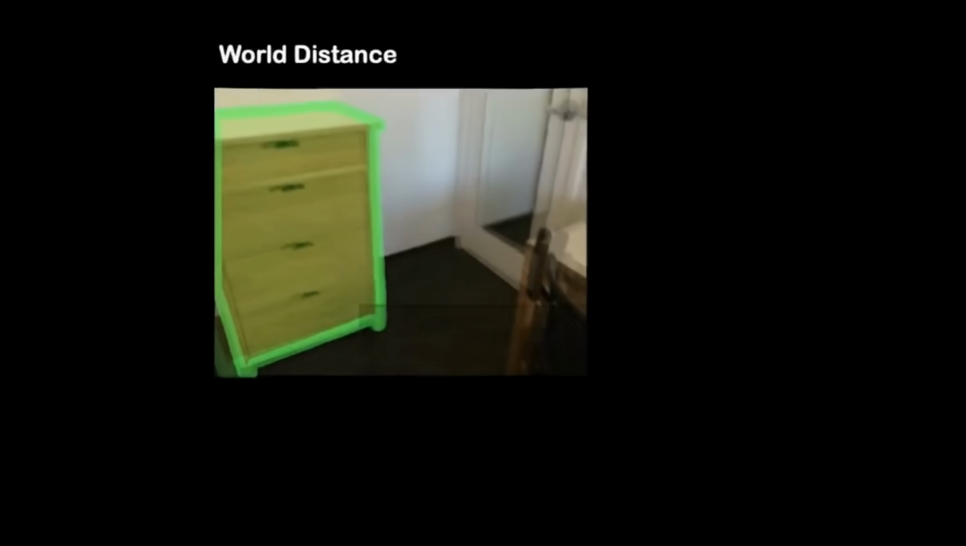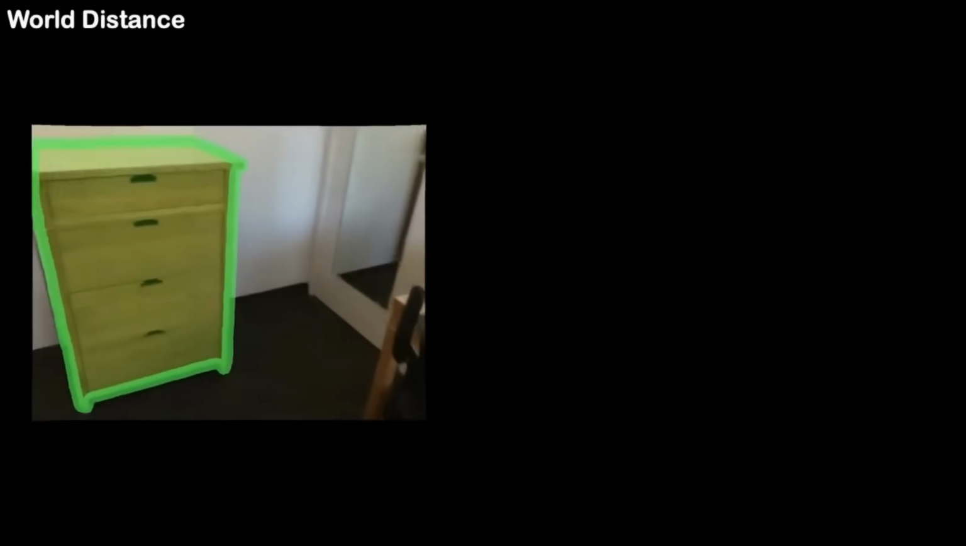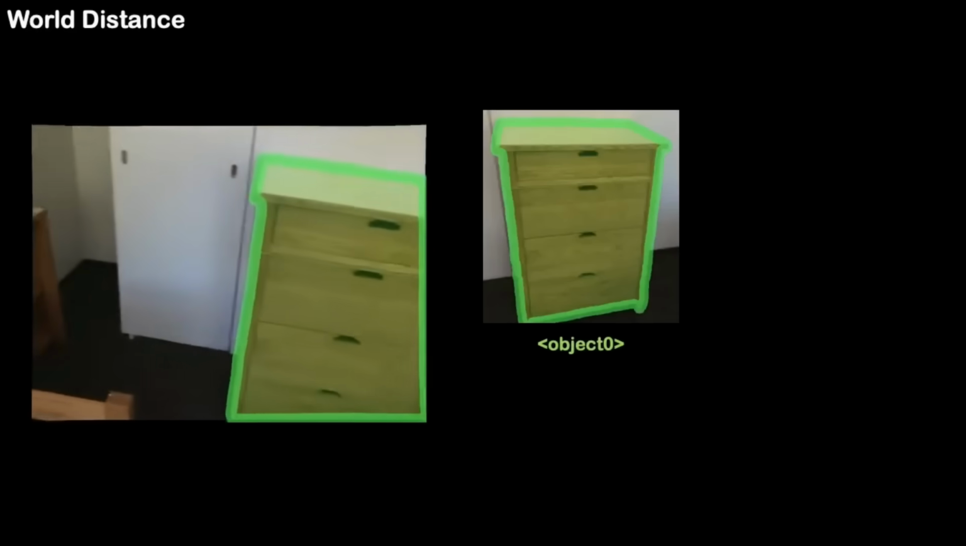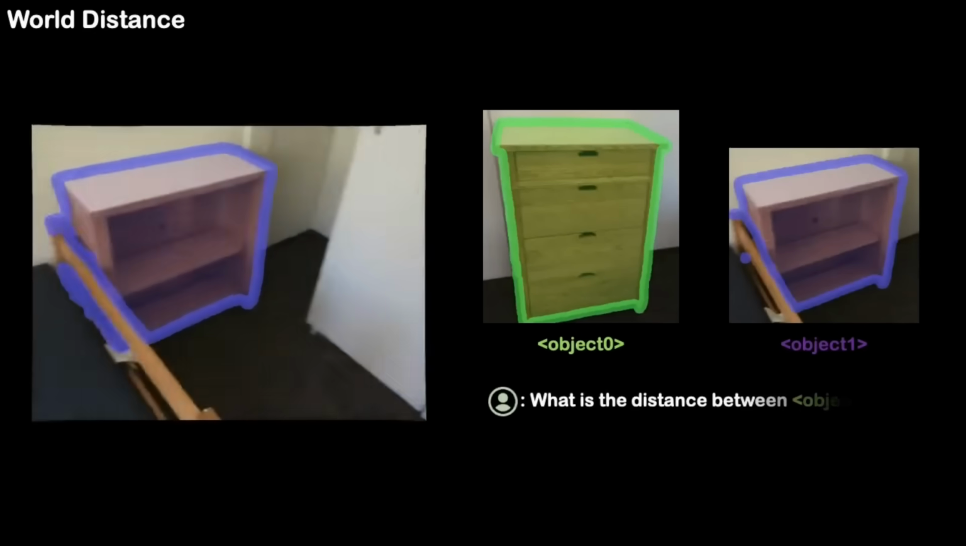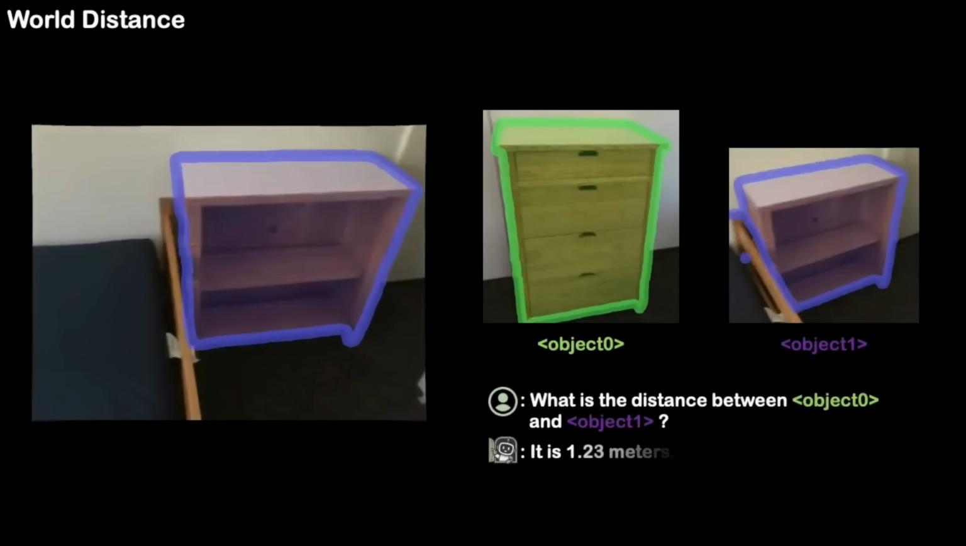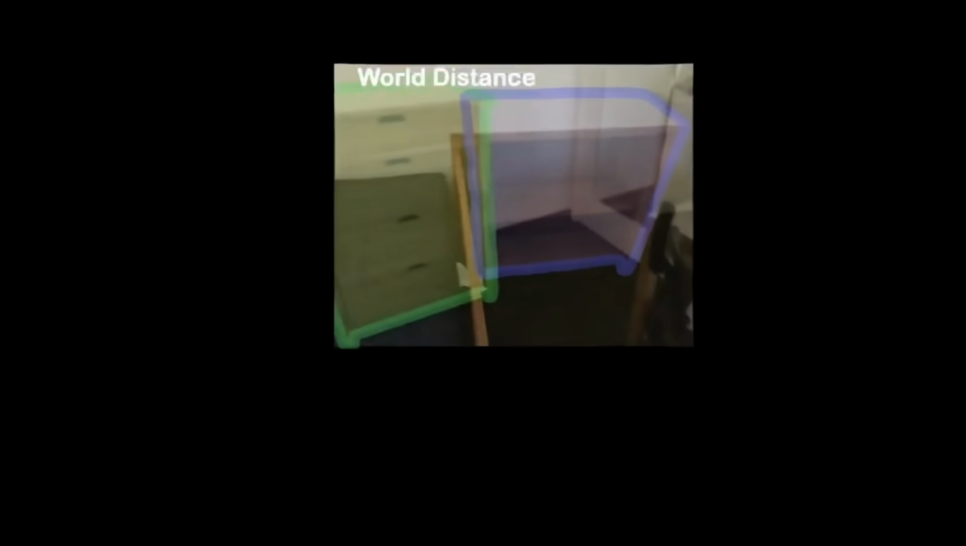It can also kind of predict the distance between different objects. So for example, if you have these two objects in a video, and you ask it what's the distance between object 0 and object 1, it's somehow able to answer that it's 1.23 meters. Pretty impressive. Here's something else.